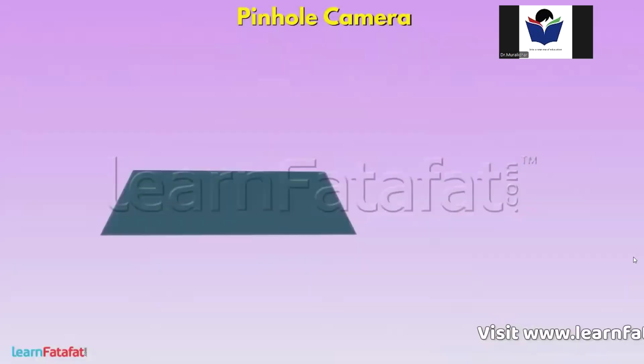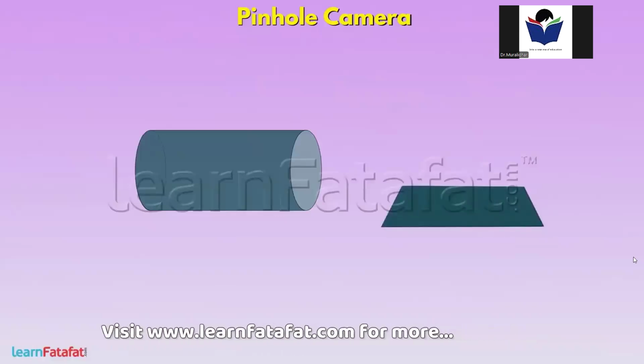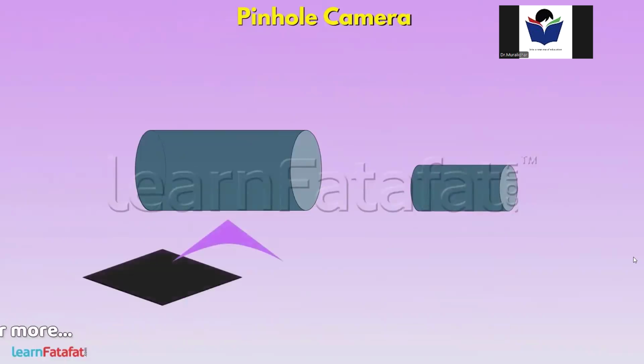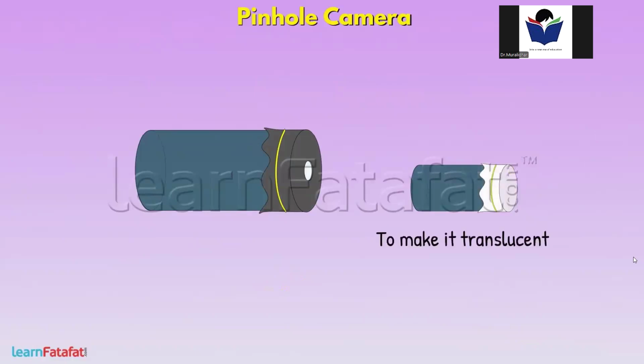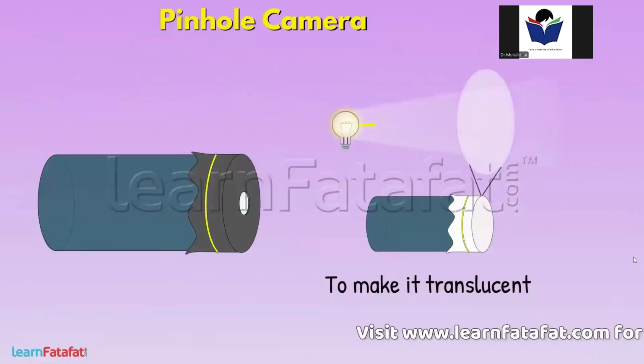Take a sufficiently large part of thick sheet and roll it to make a tube. In the same way, make another tube a little thinner than the previous. With the help of black paper and rubber band, cover one end of the thick tube and make a small hole in the middle of the covered part. Similarly, cover one end of the smaller tube with white paper and rubber band. Now put some oil drops in the middle of the covered part so as to make it translucent. A translucent object is one through which light can pass only partially.